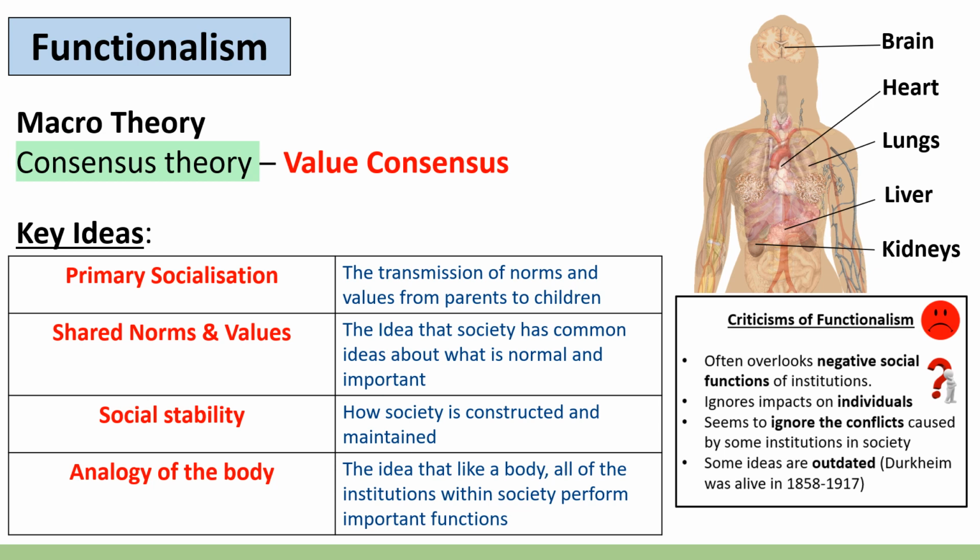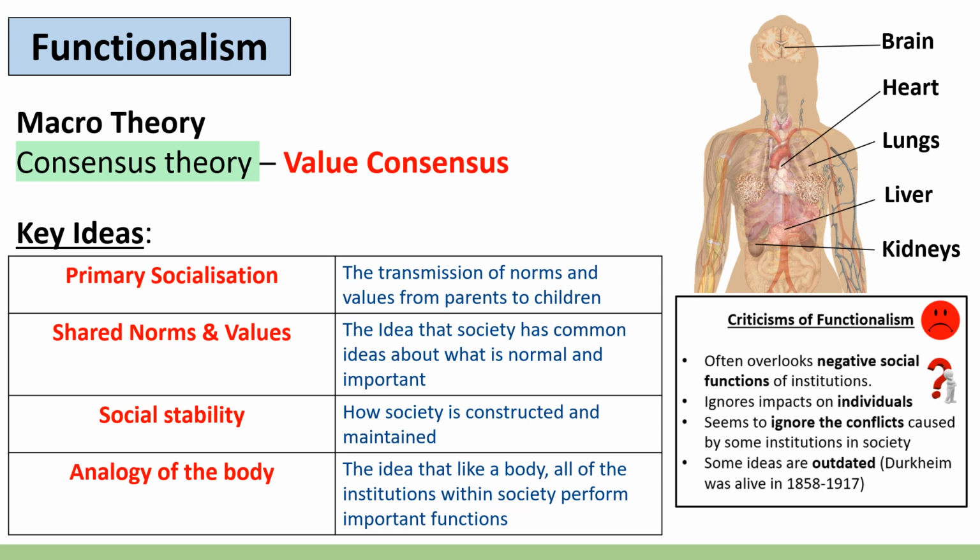Now, macro theory looks at huge institutions and big groups of people rather than looking at individual members of society. Sometimes they might be referred to as a structuralist theory because it looks at structures and institutions within society and how they interact with each other. Functionalism is also a consensus theory. That means that they view society as having created its norms and values on the basis of consensus. And this is something called value consensus within functionalism.